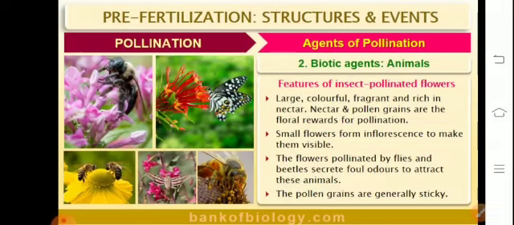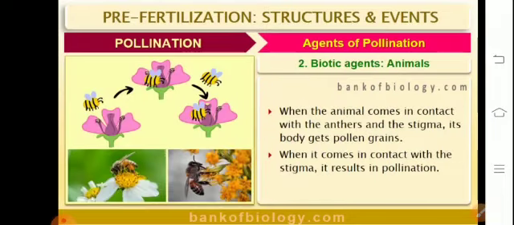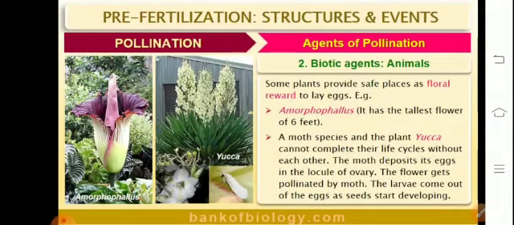The features of insect pollinated flowers are that flowers are large, colorful, fragrant, and rich in nectar so as to attract the pollinators. Small flowers form inflorescences to make them visible. The flowers pollinated by flies and beetles secrete foul odors to attract animals. The pollen grains are generally sticky. When the animal comes in contact with the anthers, its body gets the pollen grains. And when it comes in contact with the stigma, the process of pollination is ensured.